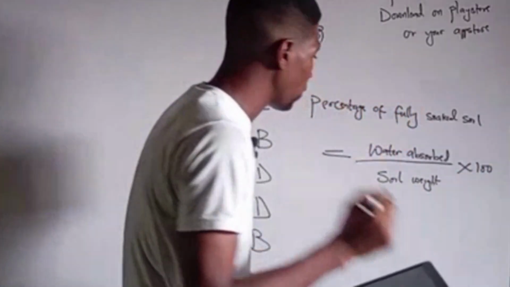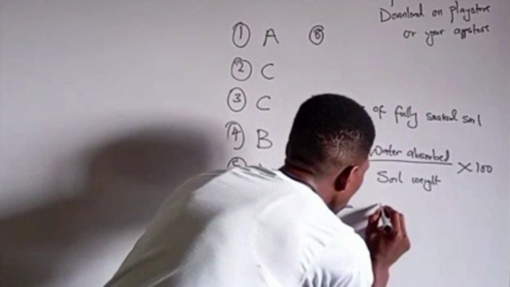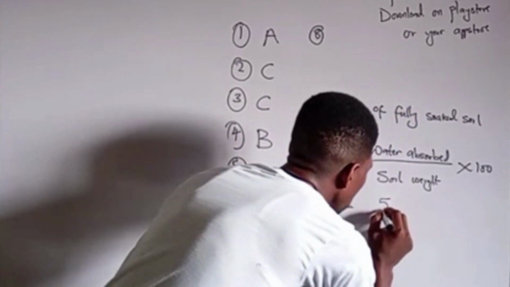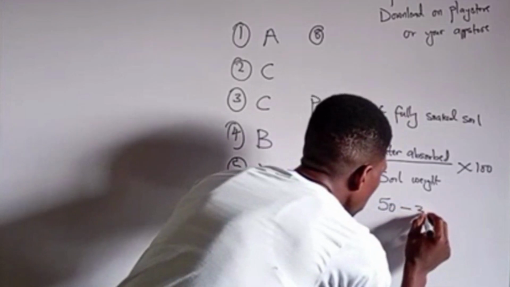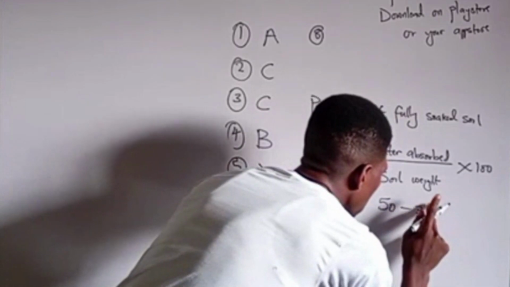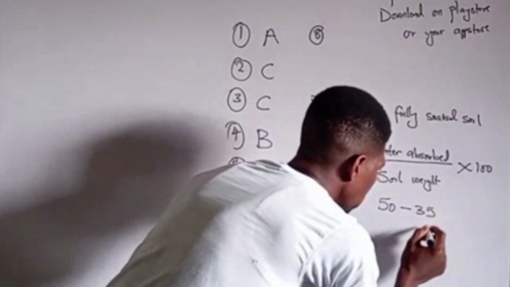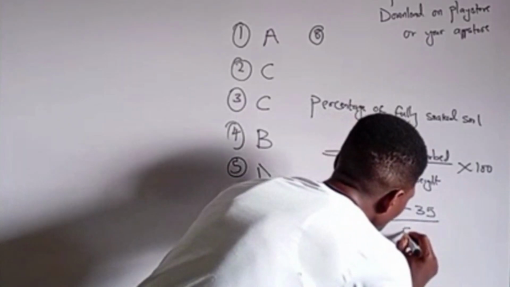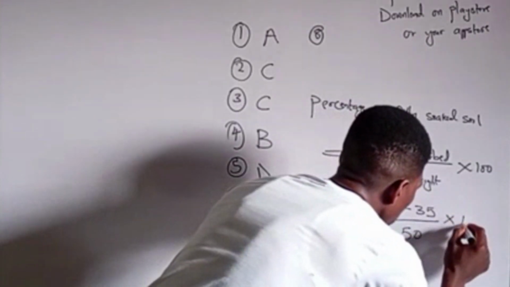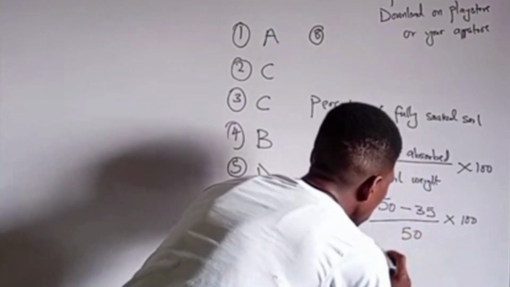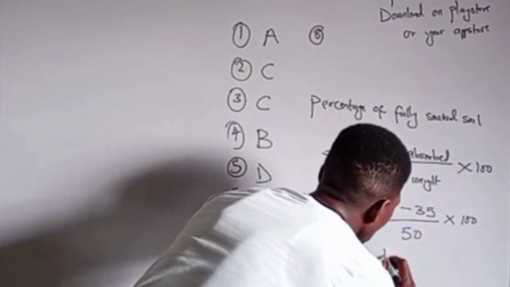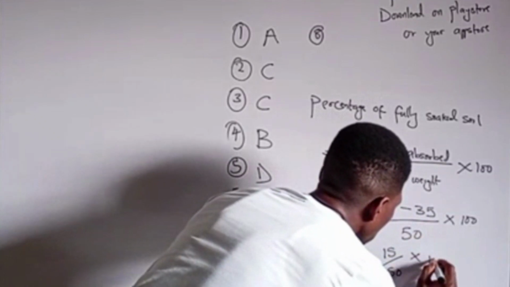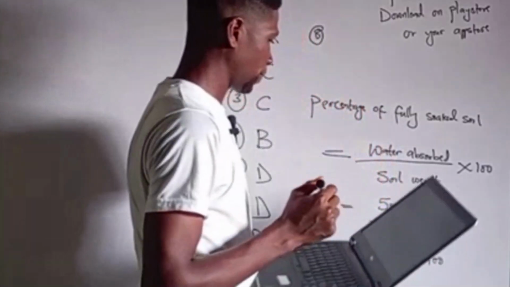So the initial volume of the water is equal to 50 minus 35, which is the amount that was gotten, divided by the soil weight, which is also 50, times 100. 50 minus 35 is 15. 15 divided by 50 times 100 will give us our right answer.